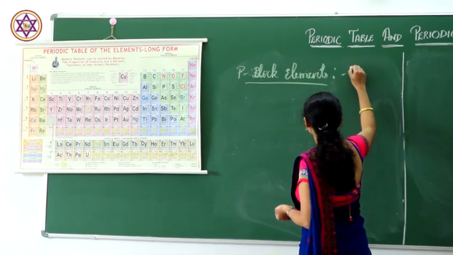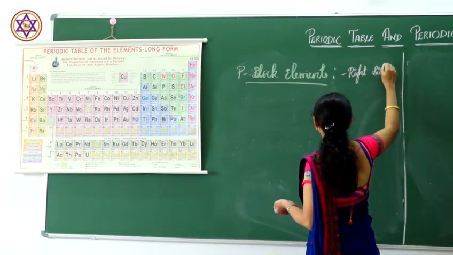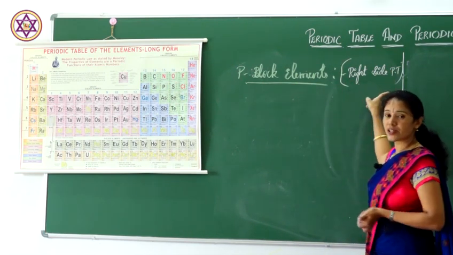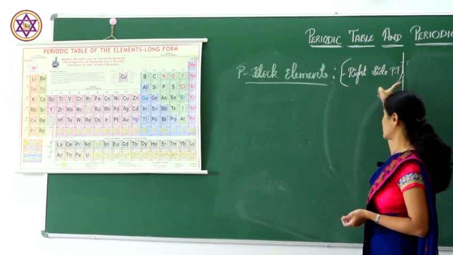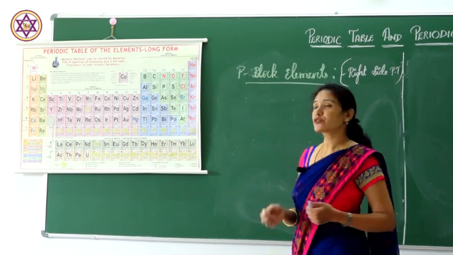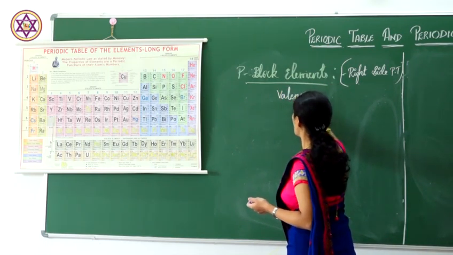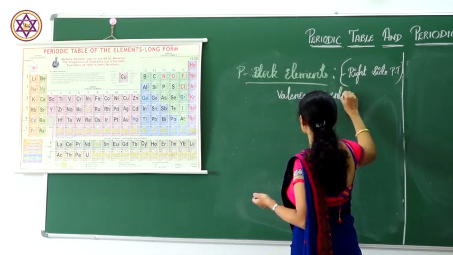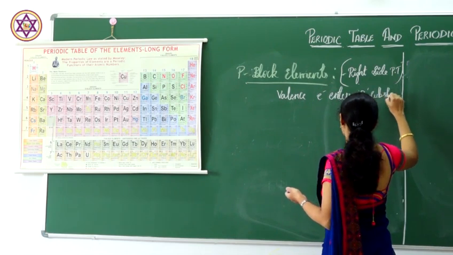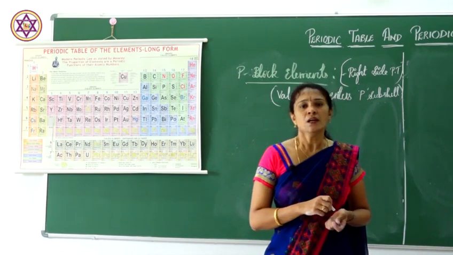These P block elements are those in which the valence electrons enter the P subshell, or P orbital.